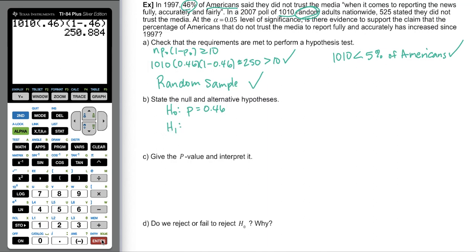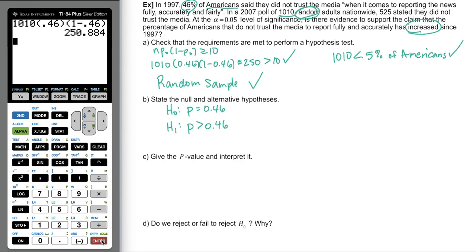The alternative challenges that. So it says here, is there enough evidence to support that the percentage has increased? Sorry, that the percentage has increased. So that gives us our alternative hypothesis. The suspicion is that the proportion is now greater than 0.46.